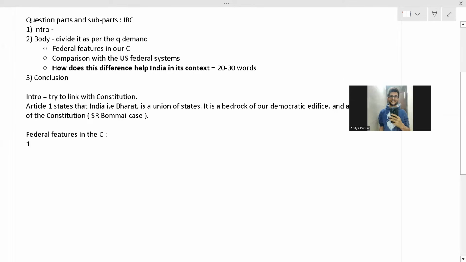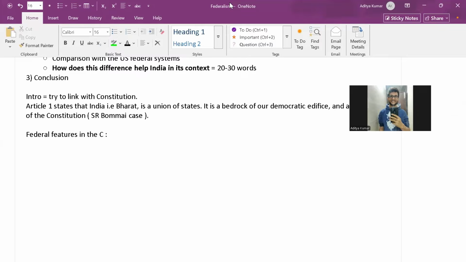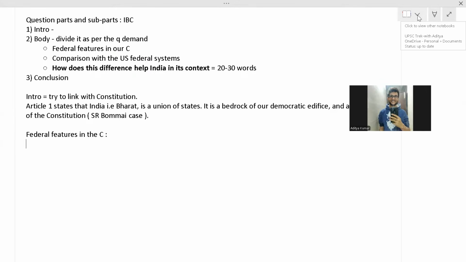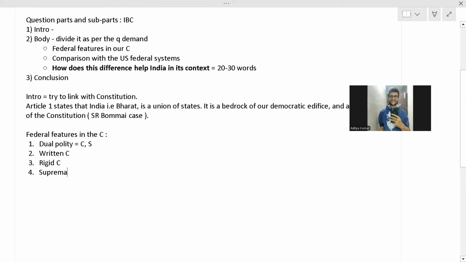Now we should mention our federal features. What are the federal features in the constitution? We have all studied Lakshmikant, and the federal features we can find as follows. First of all, there's a dual polity, Center and states. There's a written constitution. We have a rigid constitution that can't be changed easily. We have read that in the amendment chapter. Supremacy of the constitution. We have an independent judiciary.